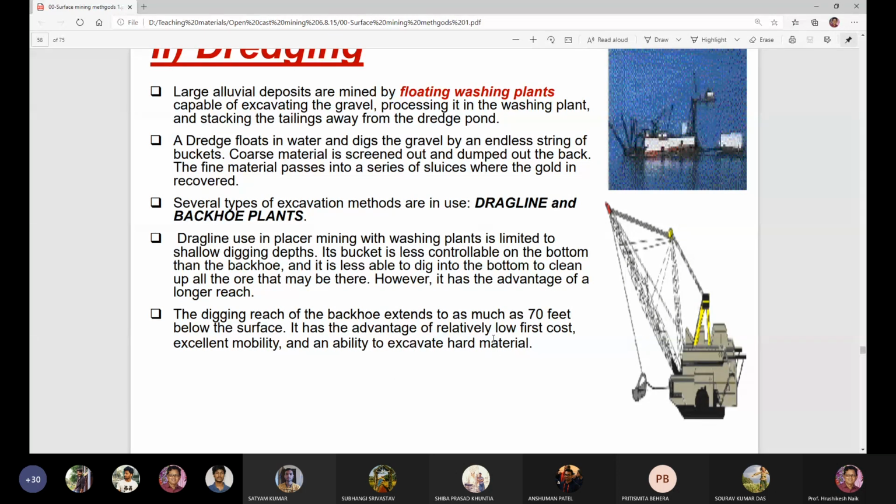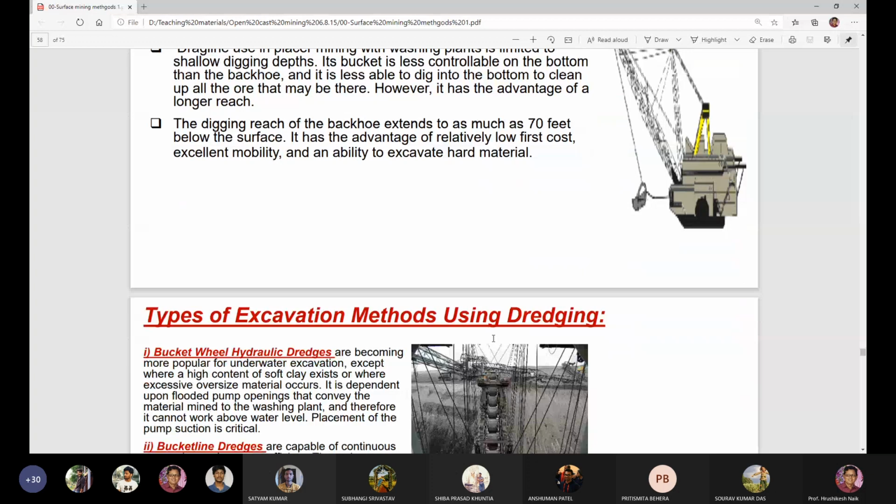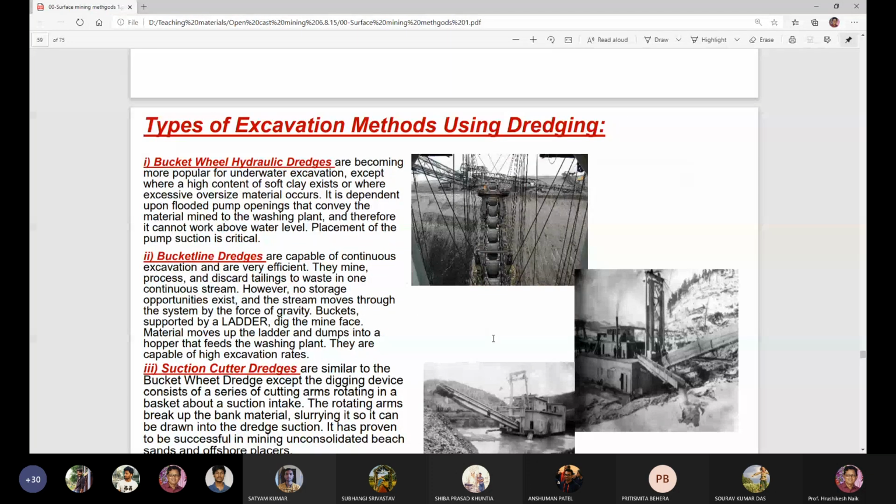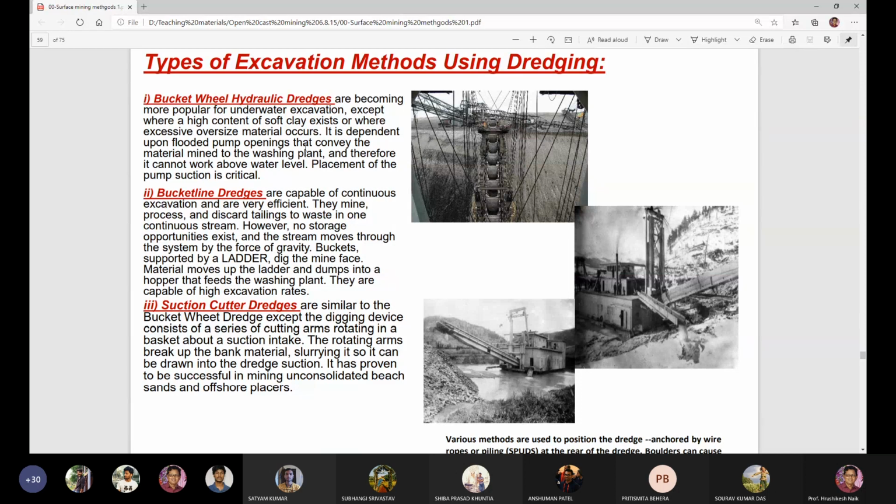So you can also use dragline machines and backhoe machines for the extraction of placer deposits, underwater deposits. So there are various types of excavation methods used in dredging. Bucket wheel hydraulic dredges are there, bucket line dredges are there, suction cutter dredges are there. Three types of dredge machines are there.